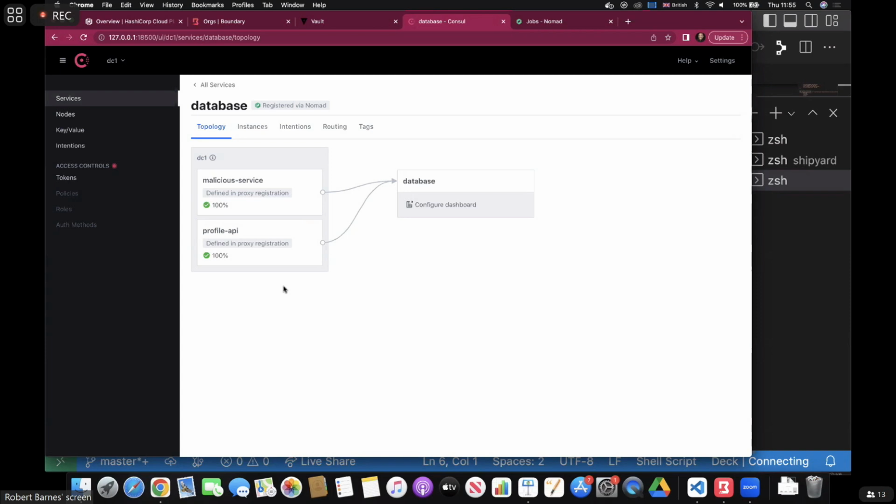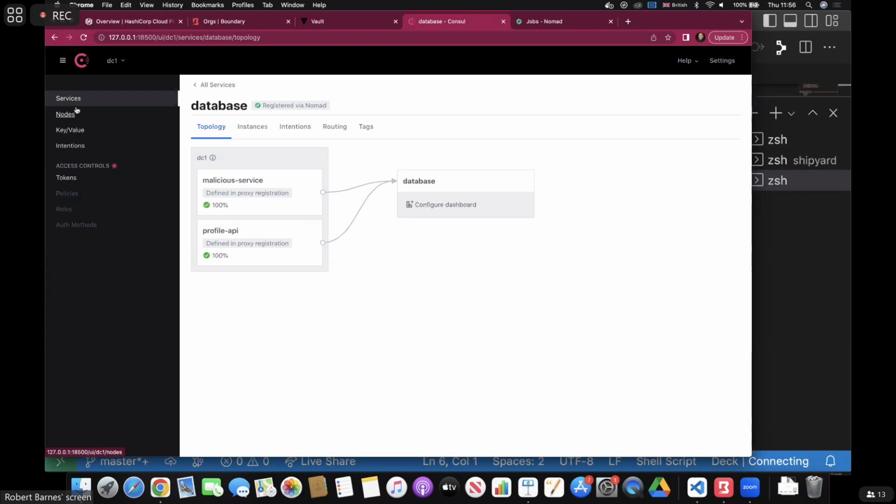If someone is using this malicious service to pretend to be another service or to extract data from our database and so on and so forth, that's half the puzzle broken. They're able to connect to the database. And then now the challenge is to get credentials, which we talked about in the Vault section. But nonetheless, this has managed to make it inside our network, and that is bad. And we need to find a way to control which services can speak to one another.